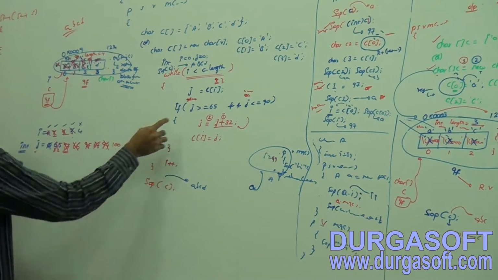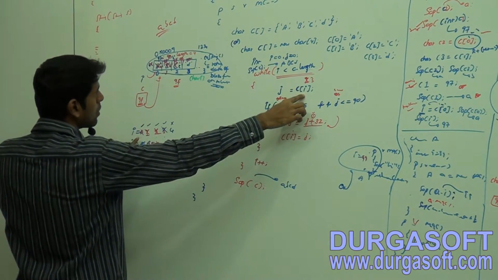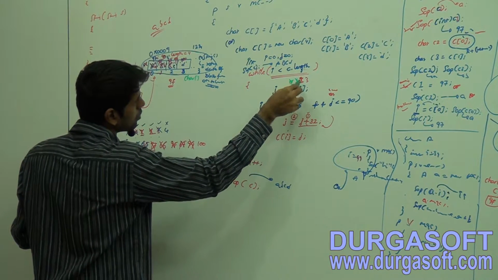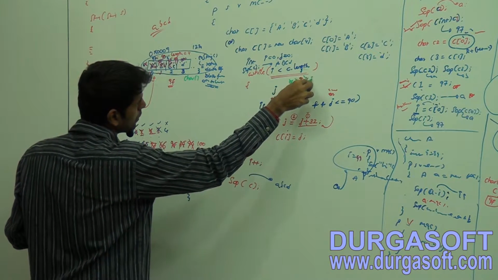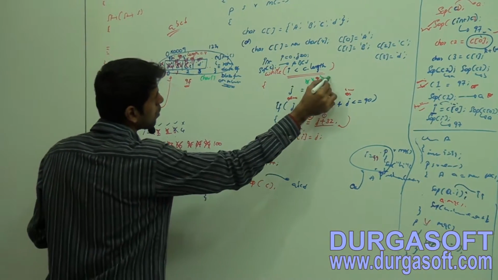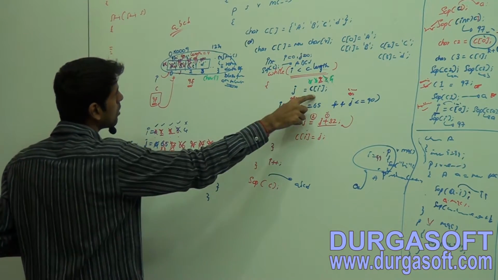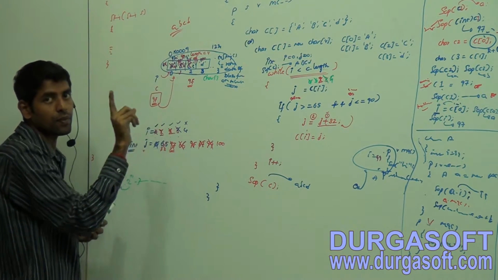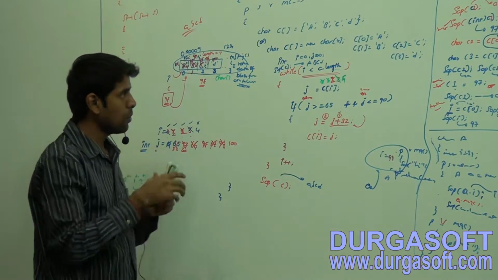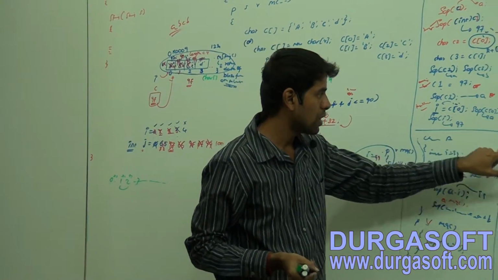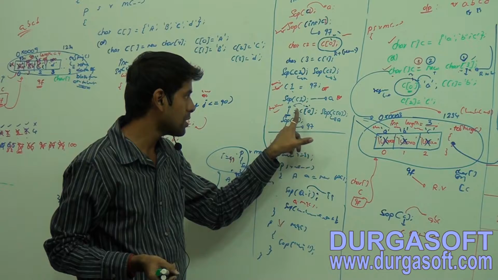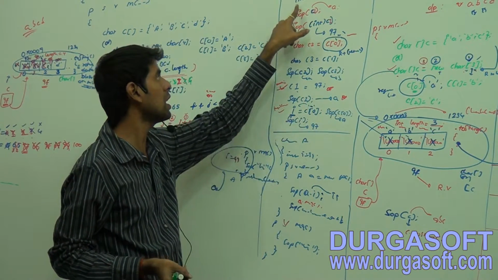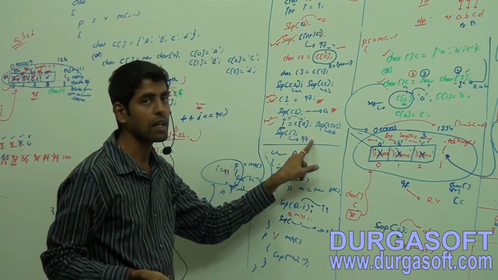So here the c of i value is what? Initially 0. From 0 it will be 1, and from 1 to 2, 2 to 3, 3 to 4. Getting? Now observe, c of 0 is how much? Initially it is 0. c of 0, what is it doing? It is returning capital A. Now observe here, c of 0 returning what? Small a. I am assigning small a to the i variable. What is the i variable? Type int, and if I print i, it will give 97 to me.